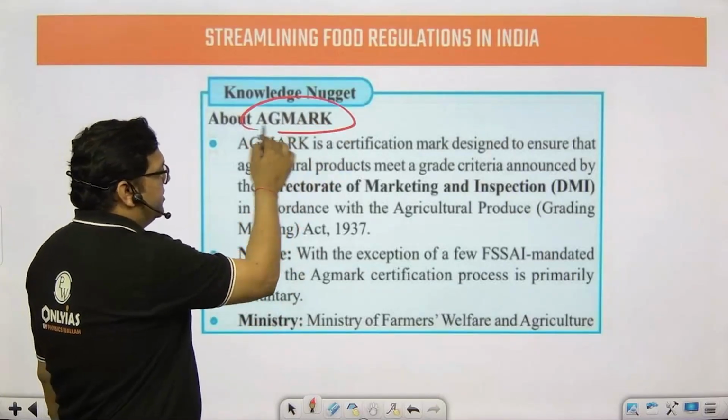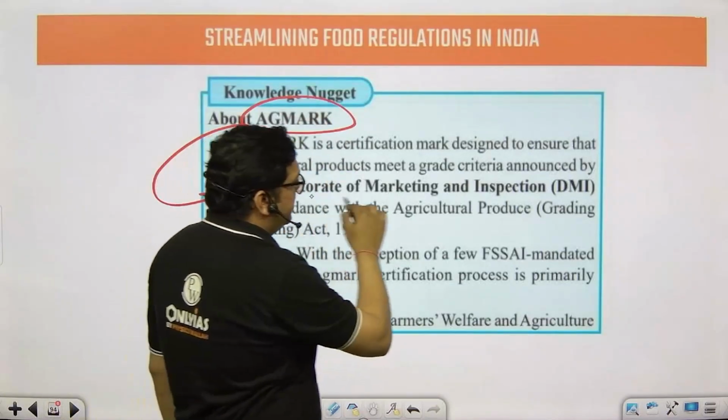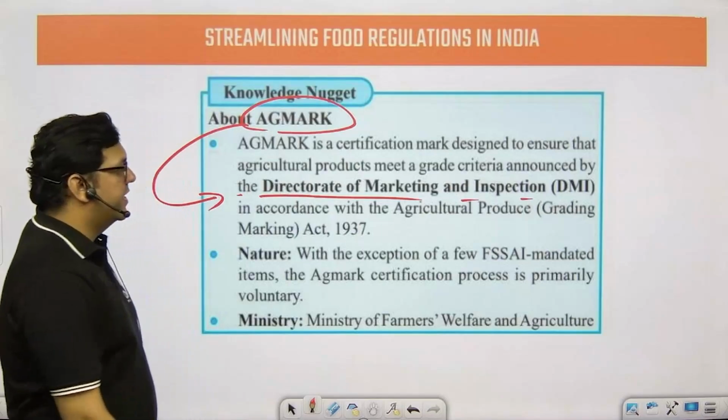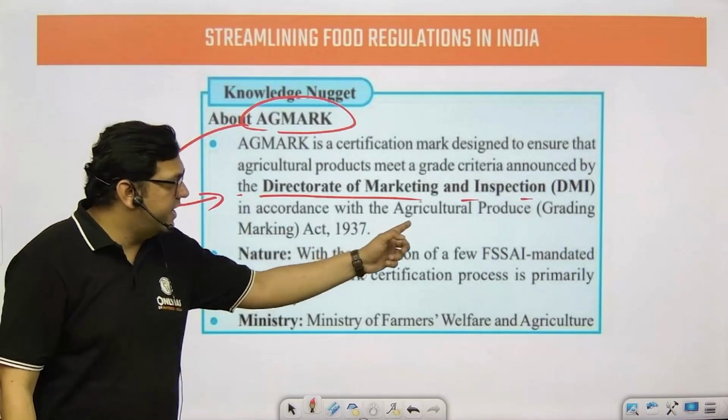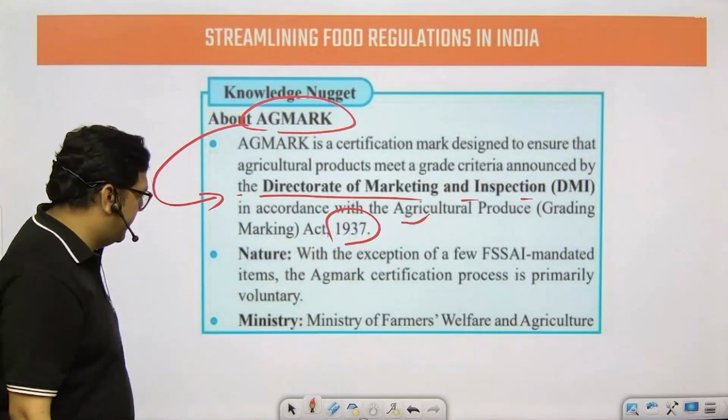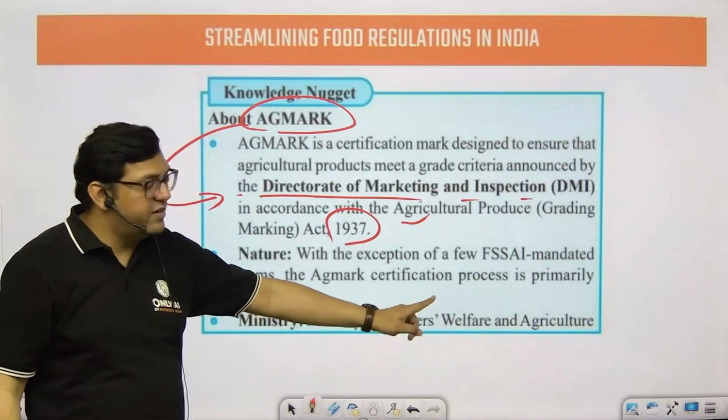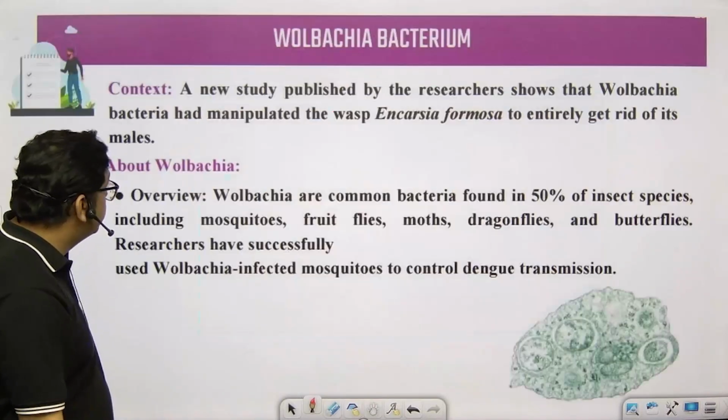AgMark certification, you must know, is issued by the Directorate of Marketing and Inspection in accordance with the Agricultural Produce Act 1937. The ministry is Farmer Welfare and Agriculture.